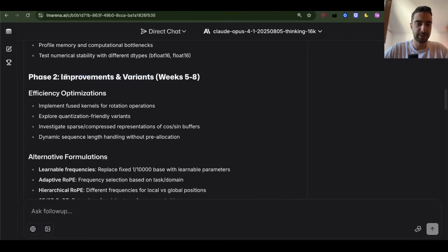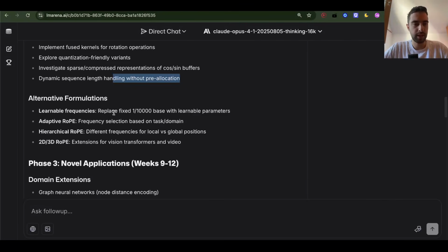Phase 2, improvements and variants. Efficiency optimizations: implement fused kernels for rotation operations. Explore quantization friendly variants. Investigate sparse or compressed representations of cosine sine buffers. Dynamic sequence length handling without pre-allocation. Alternative formulations: learnable frequencies, replace fixed frequency base with learnable parameters. Adaptive RoPE, frequency selection based on task domain.